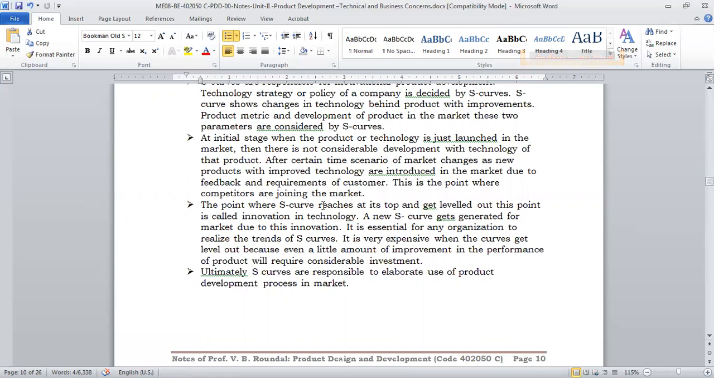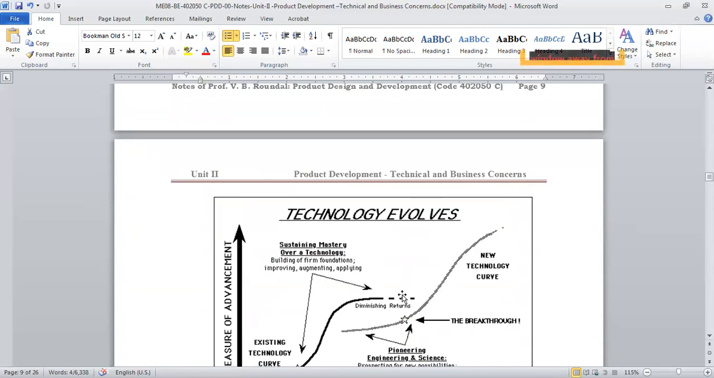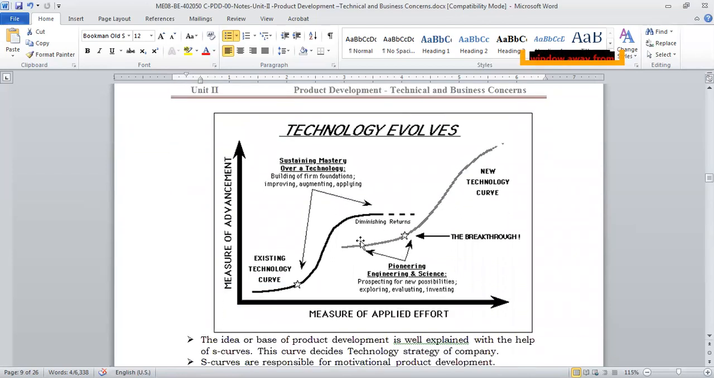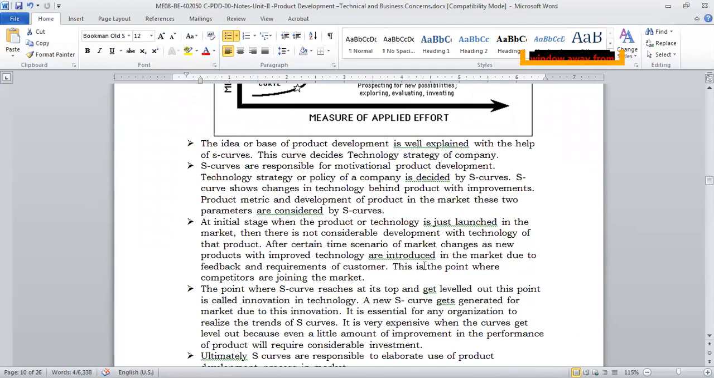The point where the S curve reaches its top and gets leveled out is basically the point called for innovation in the technology. So basically, when this reaches here, you want to have some new technology come up, and the new technology will take the place of this old technology.